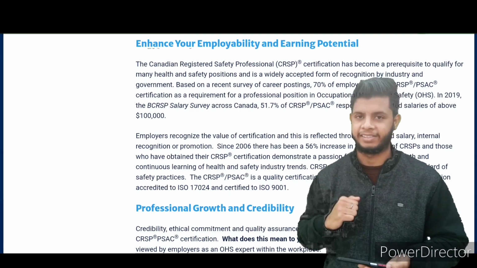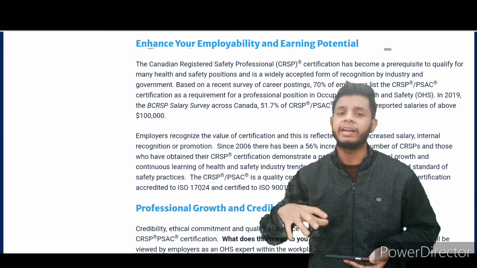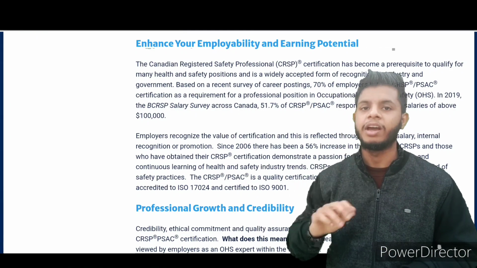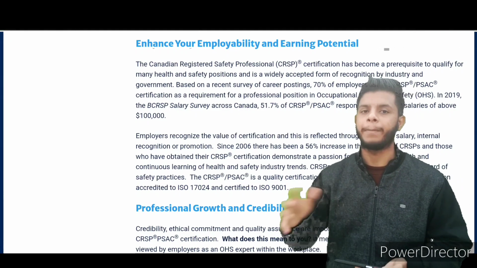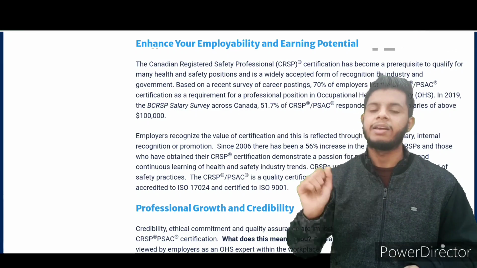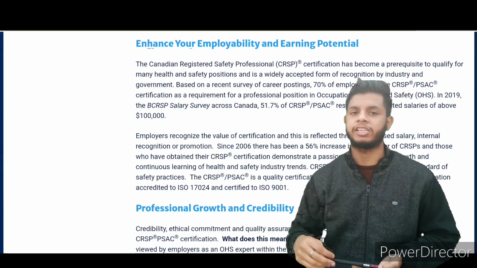All people know ADIS, Advanced Diploma in Industrial Safety, because it is our national qualification, and it is accepted widely within India. Not CSP and all. CSP is also accepted, but not that frequently in comparison to ADIS. So that's like that. When you go to Canada, whatever qualification you have, like NEBOSH, CSP and all, these are okay.